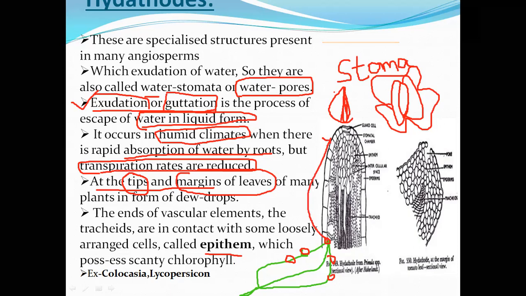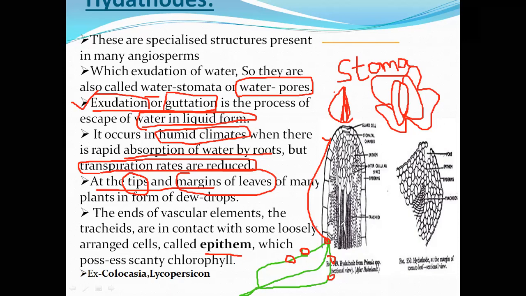This is the tip of a leaf. Just imagine, this is the internal structure. In the tip, we see there is a stoma. This is a chamber, the stomatal chamber, an empty place. Just above that, there is a guard cell. Clear?